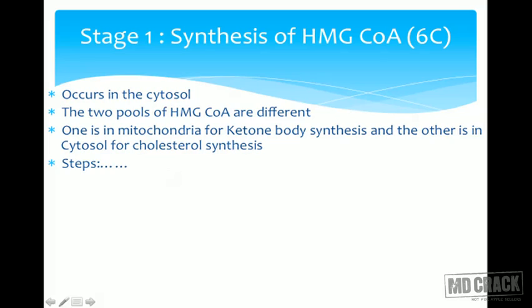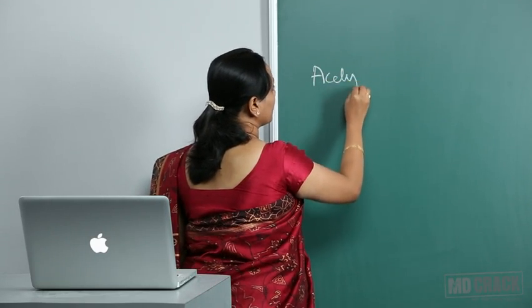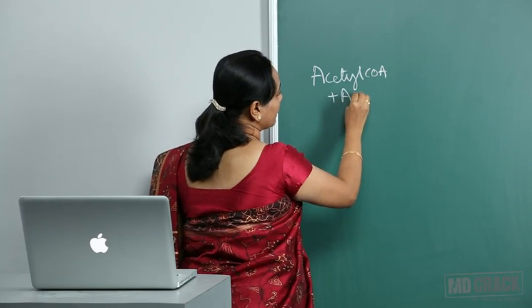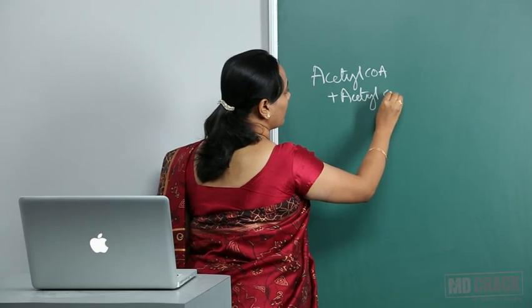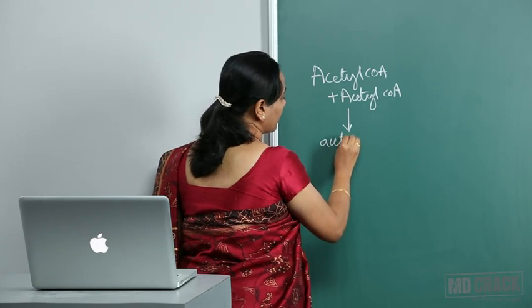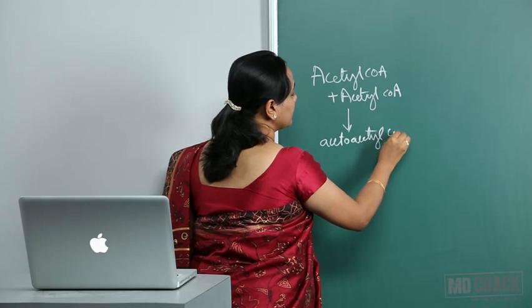Now basically the steps are: 2 molecules of acetyl-CoA, so remember they are formed from acetyl-CoA. Acetyl-CoA plus acetyl-CoA, 2 molecules, forms acetoacetyl-CoA.